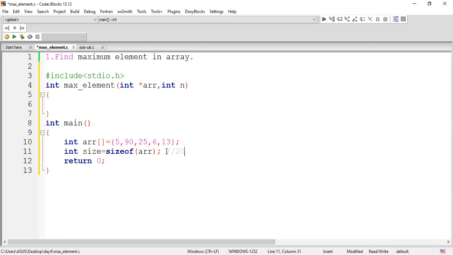If I display the size, it will give only 20. Why? Because we know that each and every data in your array requires 4 bytes. So 5 fours, it will take 20 bytes as your memory and give it.